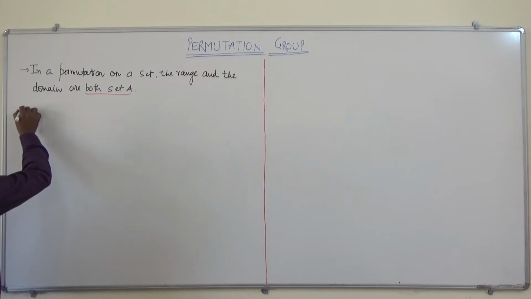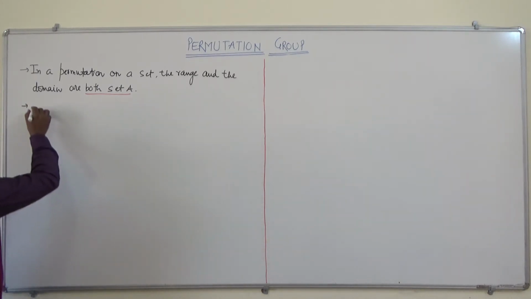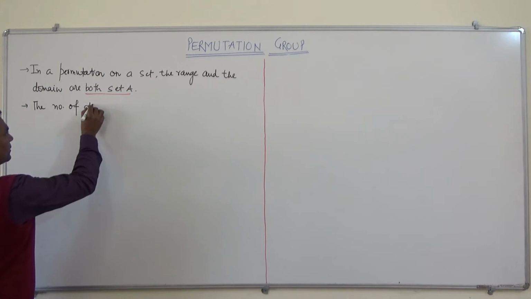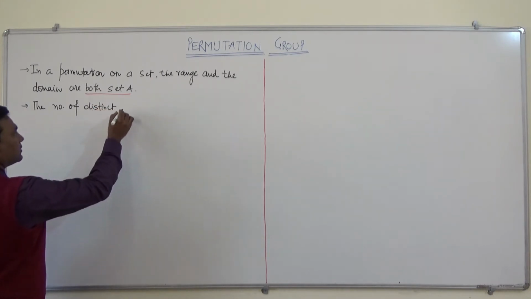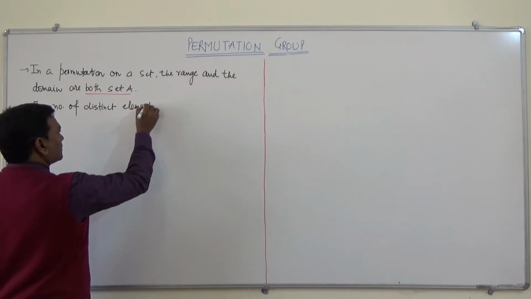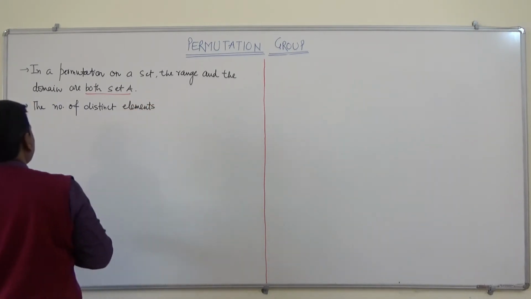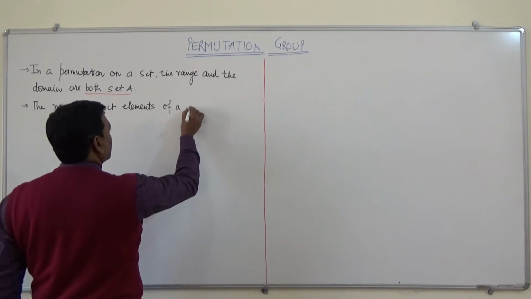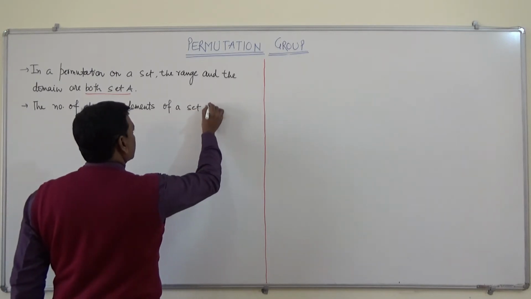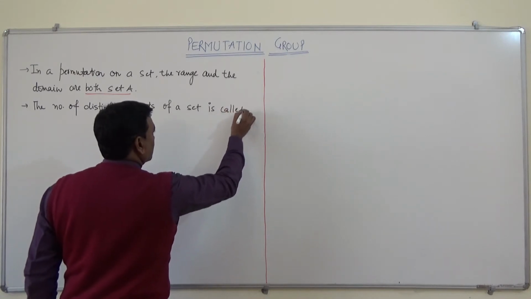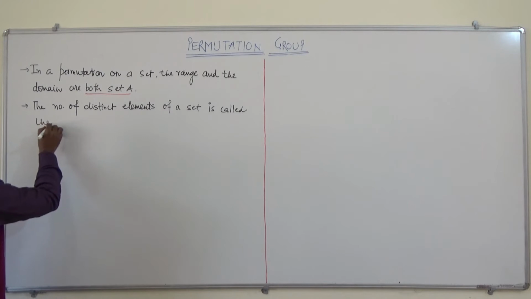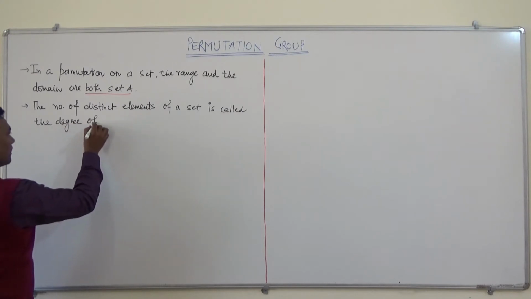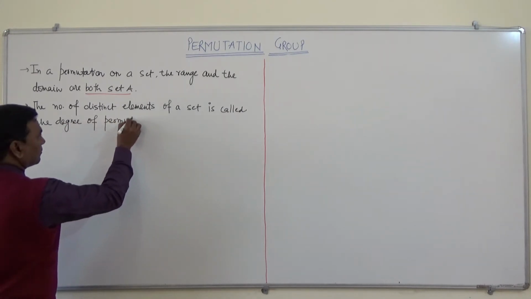Moreover, if we talk about the degree, the number of distinct elements of a set is called the degree of permutation.